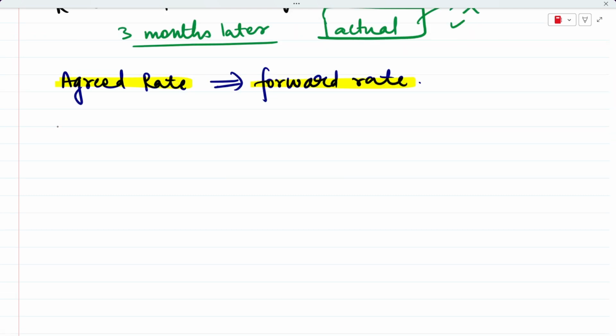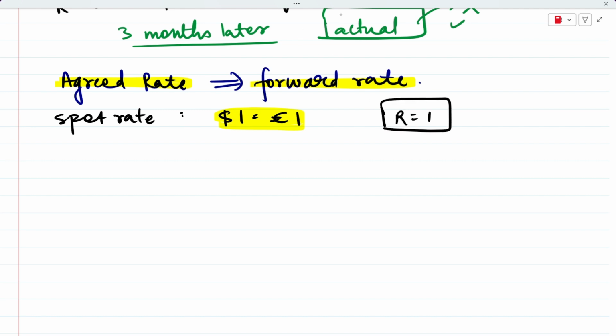Now, let us take an example from the book itself. So, the book says that the spot rate today is that $1 is equal to €1. This is the spot rate that is there today. So, just tell me what is going to be the exchange rate. The value of R is going to be 1, right? This we have already studied previously, how to find the exchange rate. So, today's spot rate is that $1 is equal to €1.